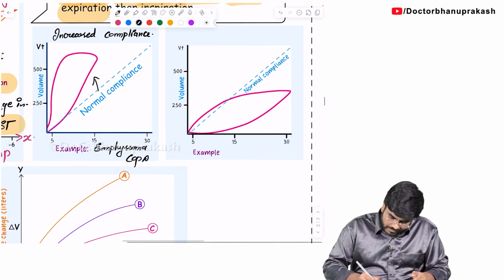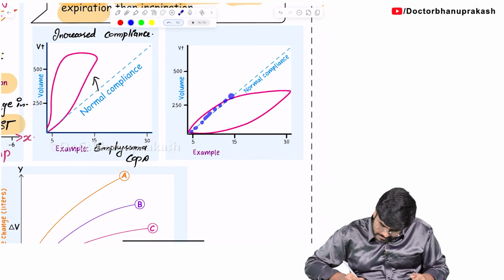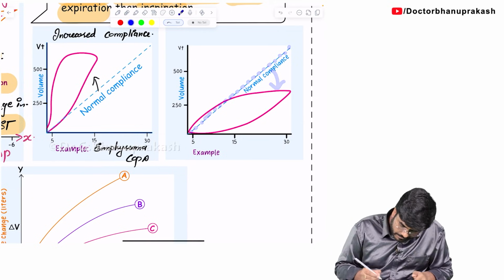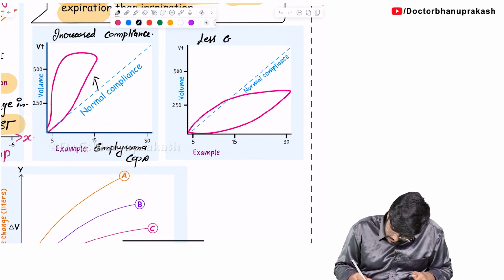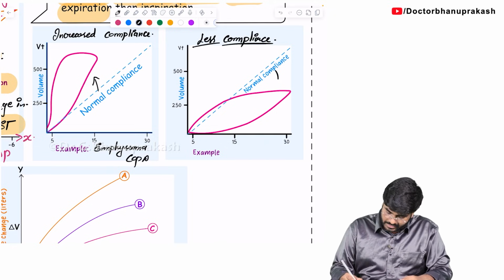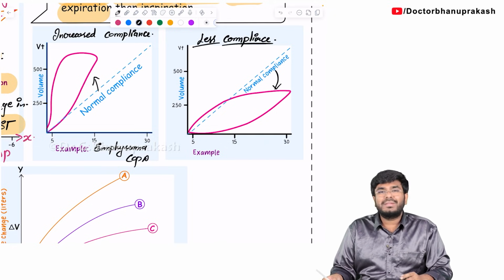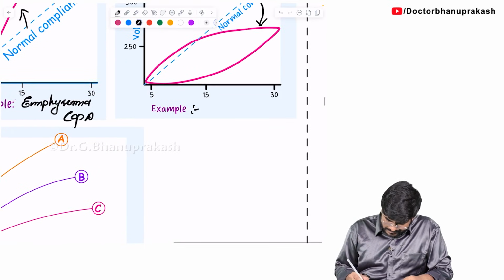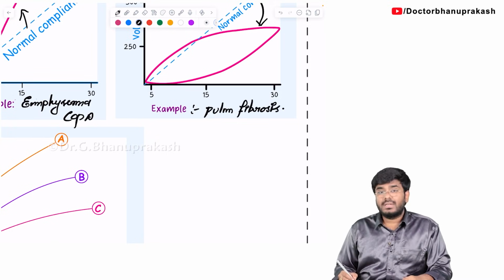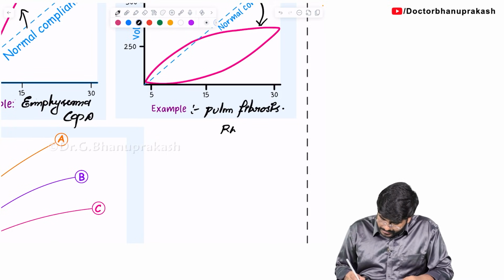In the same way, here is a normal compliance. When compared to the normal compliance, this patient's lungs are less compliant. Here there is less compliance. Now tell me, in which patient do you think the lung compliance is less? Compliance is decreasing. Which condition? The answer is pulmonary fibrosis. Also, ARDS, respiratory distress syndrome.